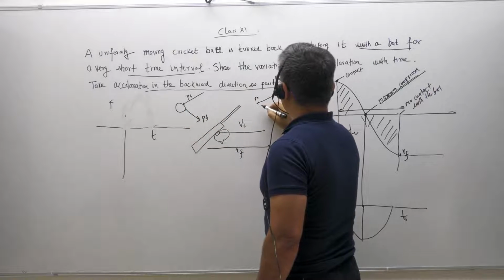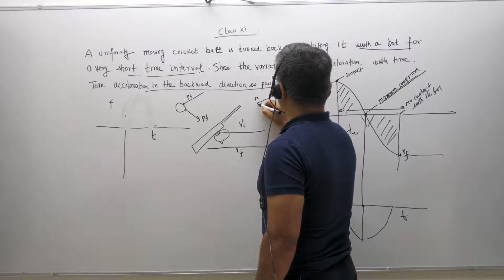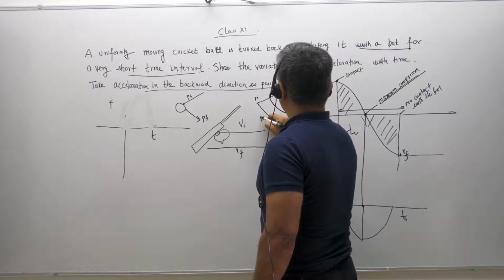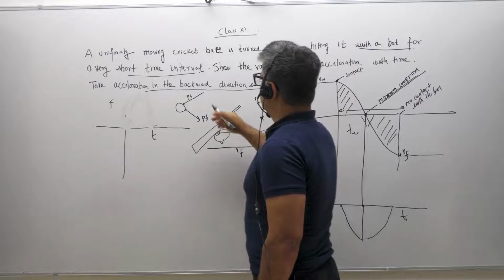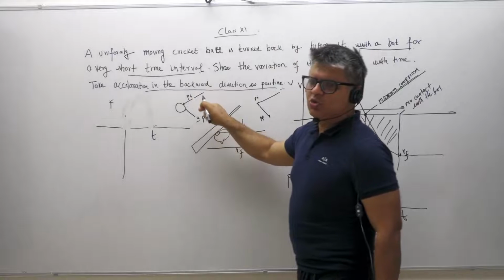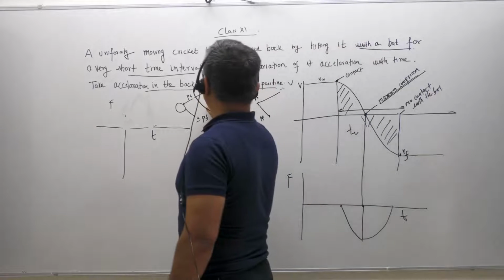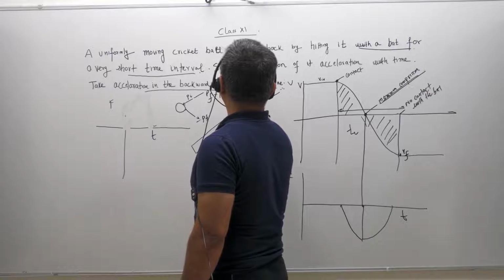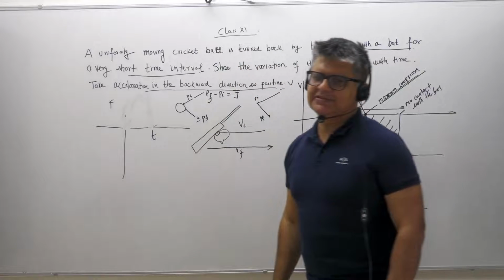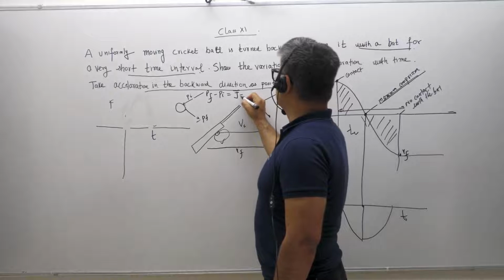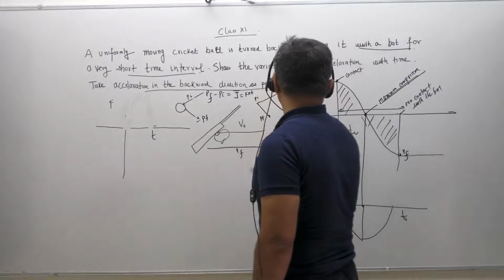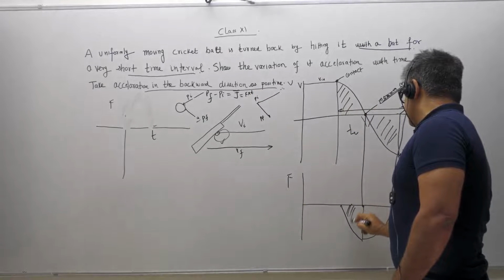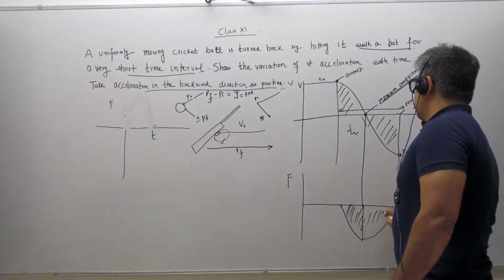If I draw P final from here, the difference of these two vectors, P final minus P initial, will give me J, the impulse, the short duration force, which is also written as F into T. The area under the force-time graph is the impulse.